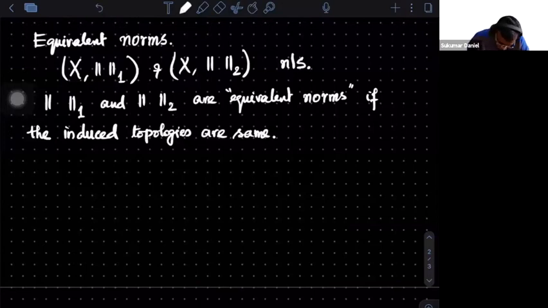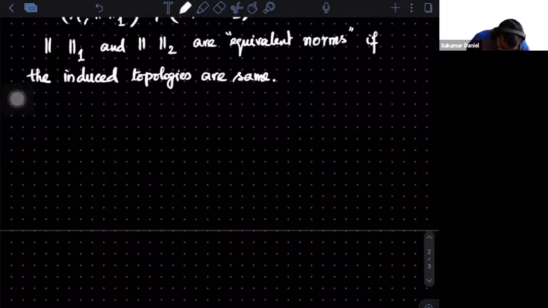Right. So what I want to say next is we want to quickly look at the following. There is an easy way to check, in the case of normed linear spaces, when two norms are equivalent. That is the following.